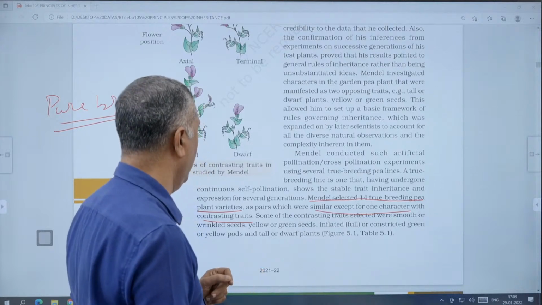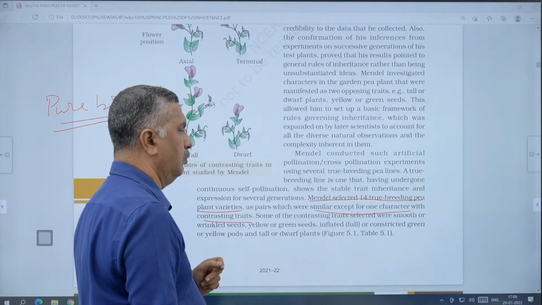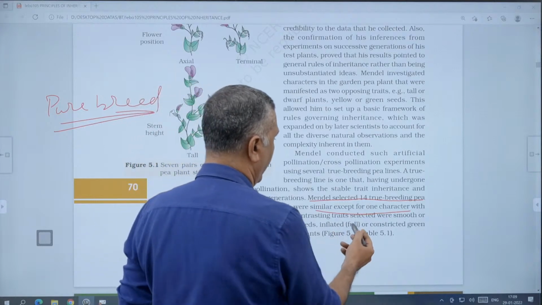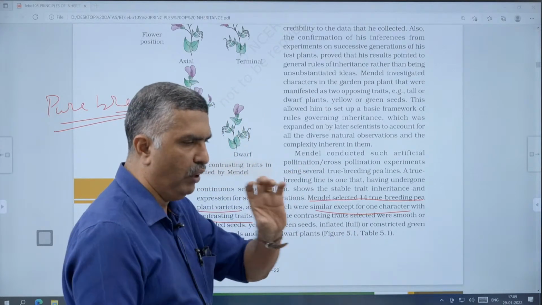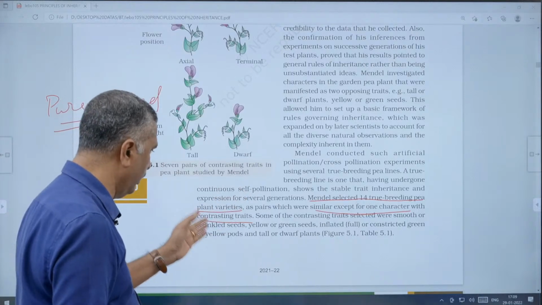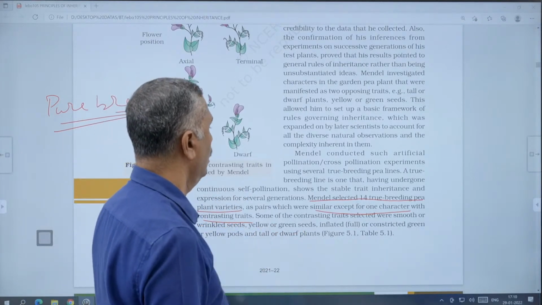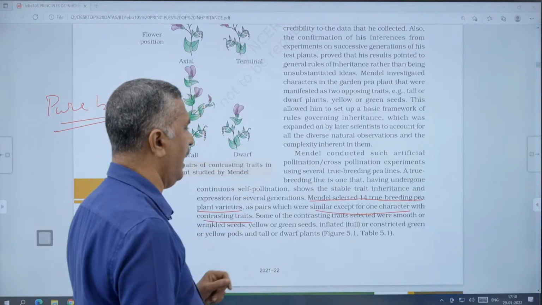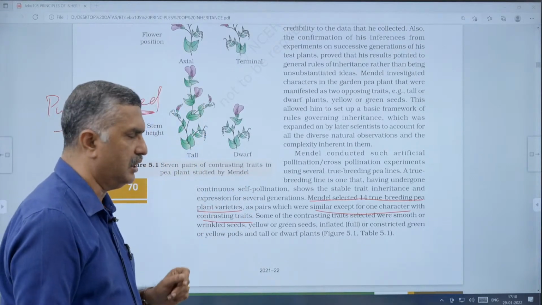Some of the contrasting traits selected were smooth or wrinkled seeds, yellow or green seeds, inflated (full) or constricted pods, yellow or green pods, and tall or dwarf plants.